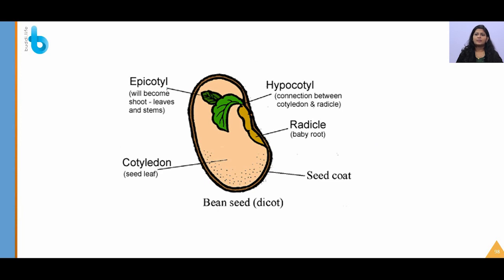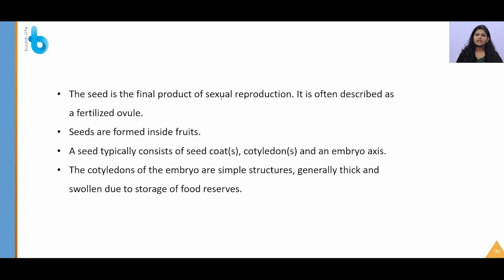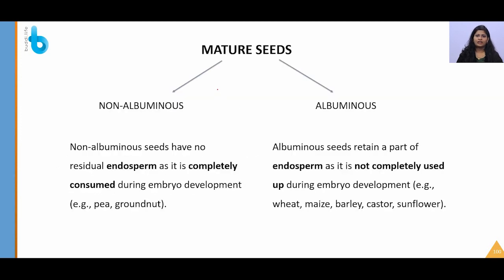So again epicotyl, hypocotyl, radicle, seed coat, cotyledon. So this is a bean seed, a dicot seed, two cotyledons will be present. So epicotyl above, hypocotyl is the connection between cotyledon and the radicle. So seed is the final product of sexual reproduction, and it is often described as a fertilized ovule. Seeds are formed inside the fruits. They consist of seed coat, cotyledon and an embryonal axis.